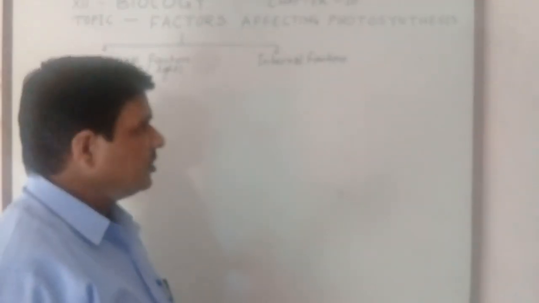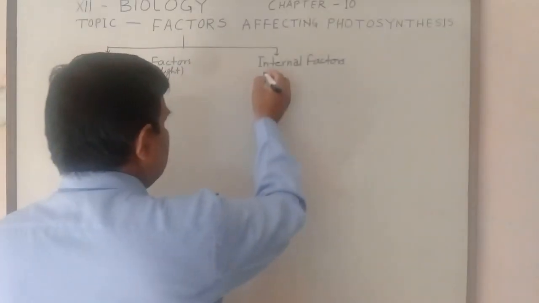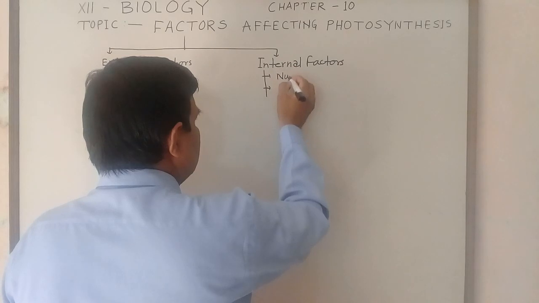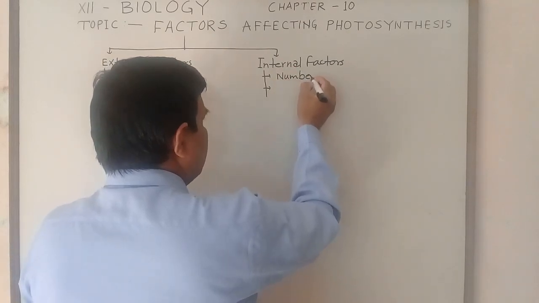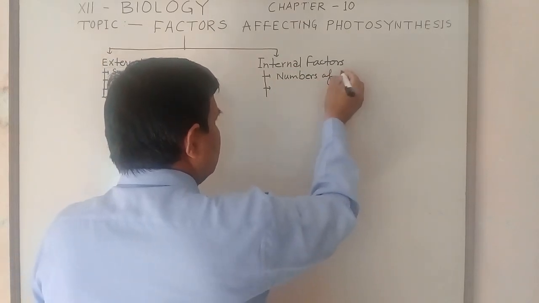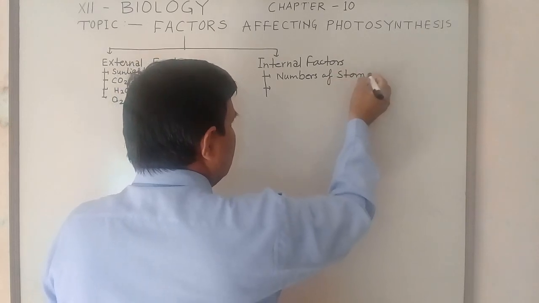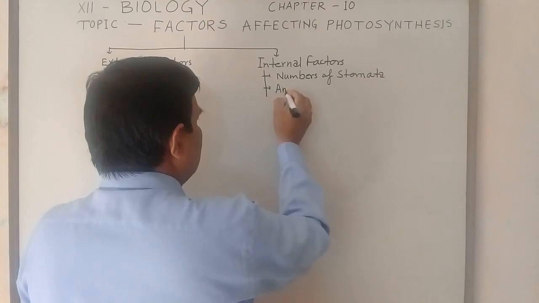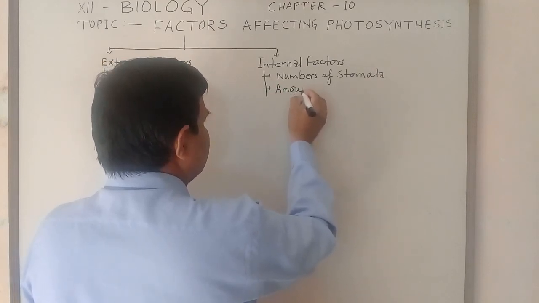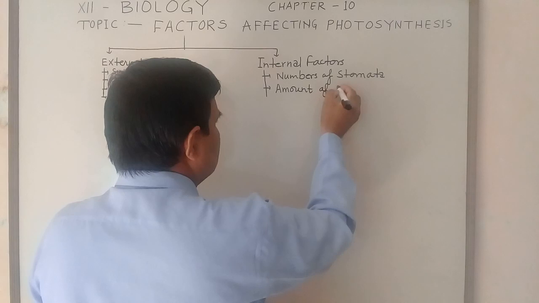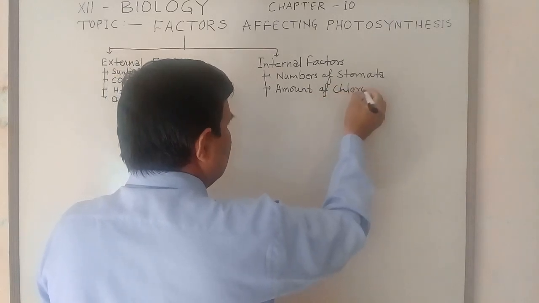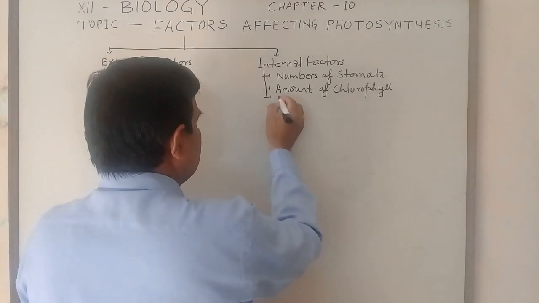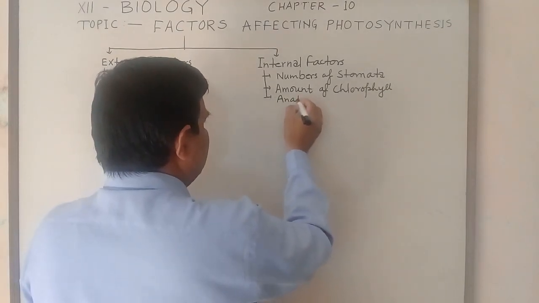Here, the internal factors are generally the number of stomata present on the leaf, the amount of chloroplast or chlorophyll, and the anatomy of the leaf.